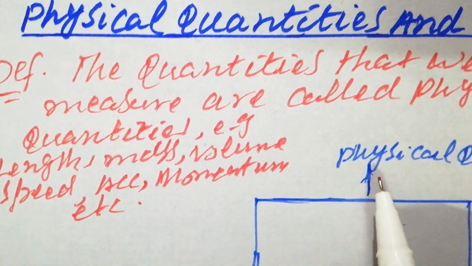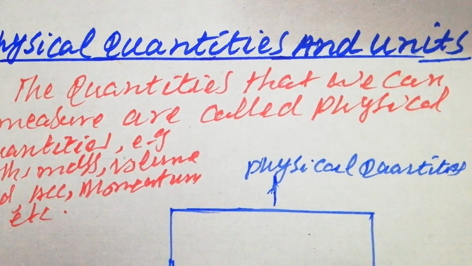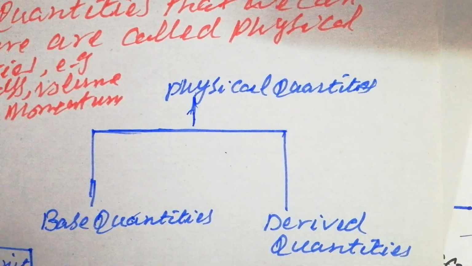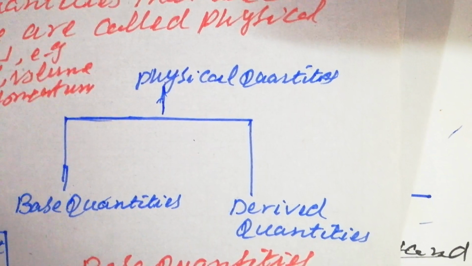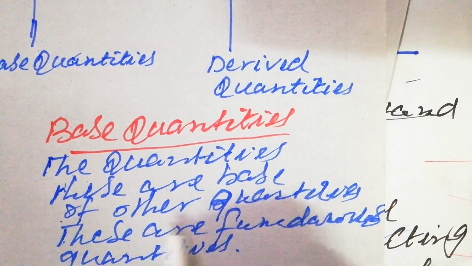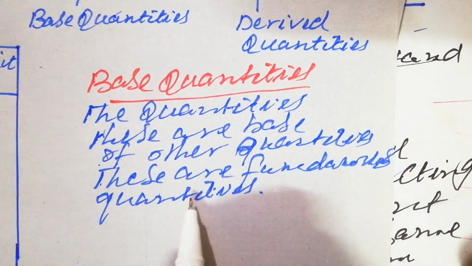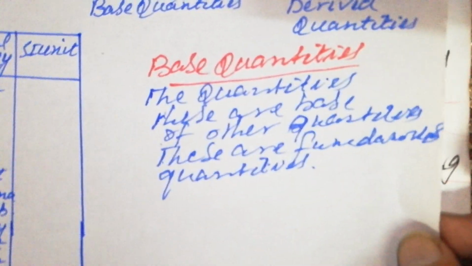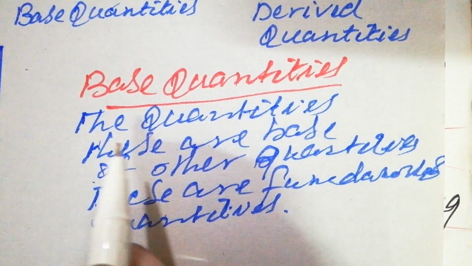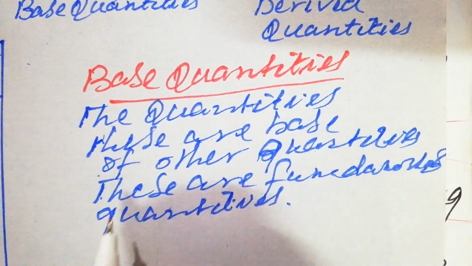Now come to the types of physical quantities. In that case, we have two types of physical quantities. One is the base quantities and the other is derived quantities. Now come to the base quantities. The quantities that are the base of the other quantities, and these are fundamental quantities, are named base quantities.